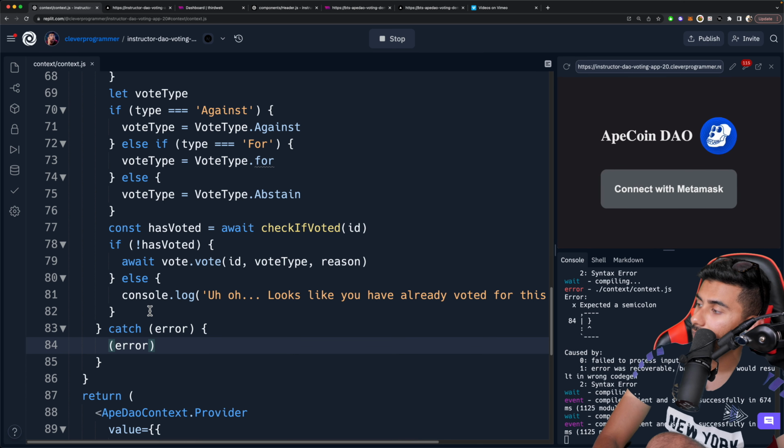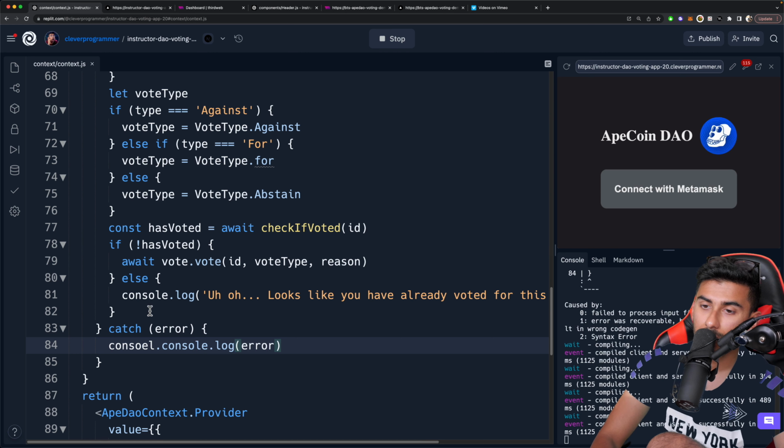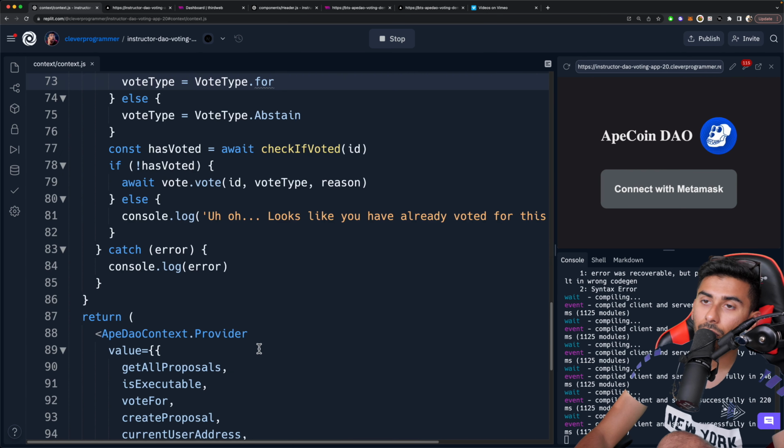Okay, and if there is an error, then I just want you to console log it. So we can just go ahead and say console log. There we go. Okay, so this is our vote for.